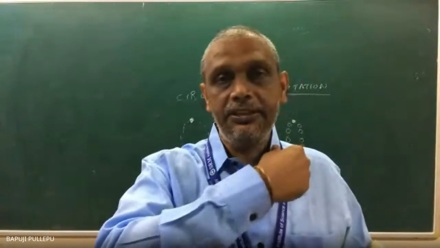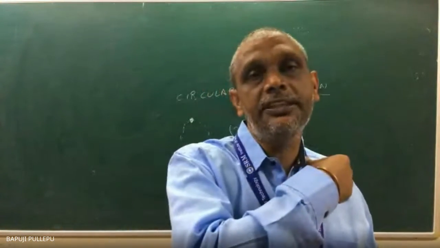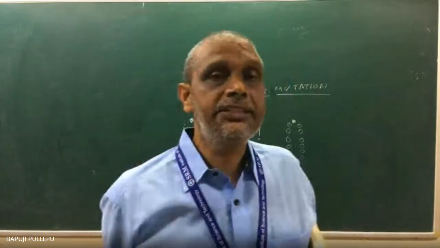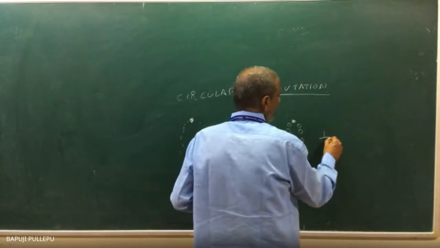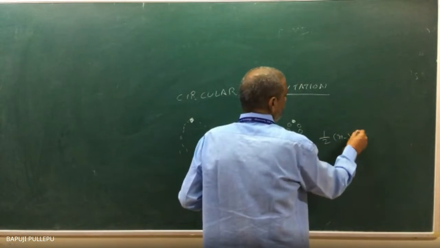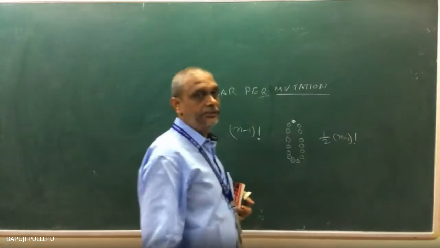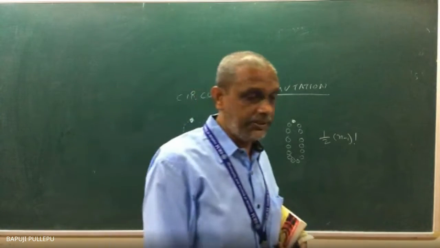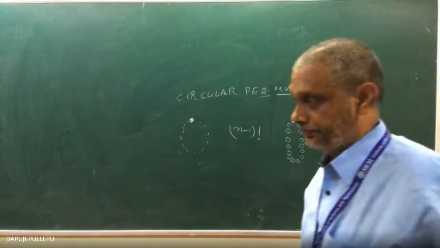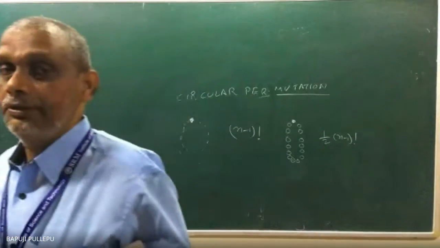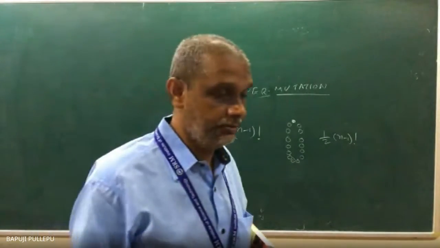The same. Suppose first is red, here also first they will get red. That is the repetition. In this repetition case, what will you do? n minus 1, 1 by 2, n minus 1 factorial. So that is circular permutation. Correct or not? Any problem? Fixing or not?